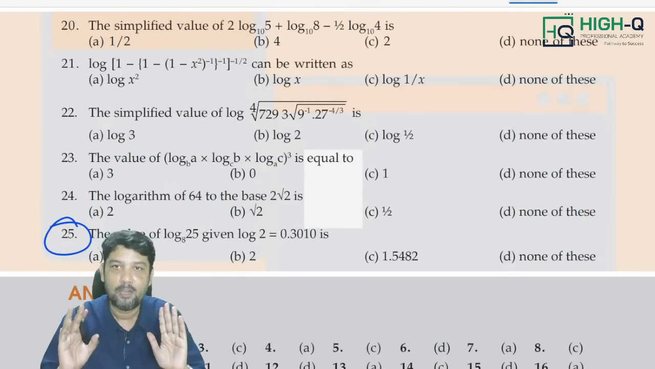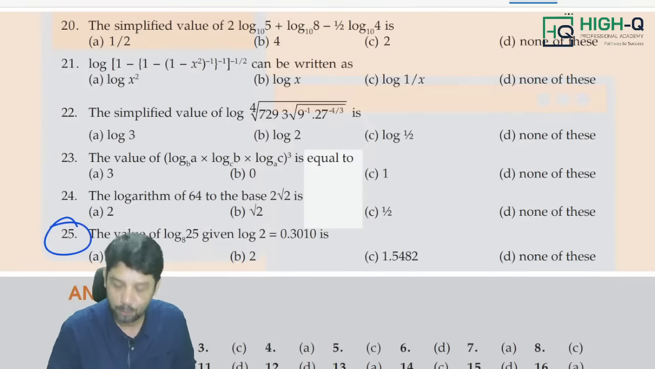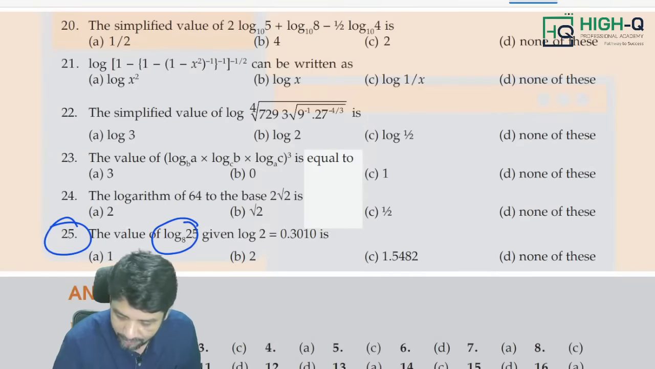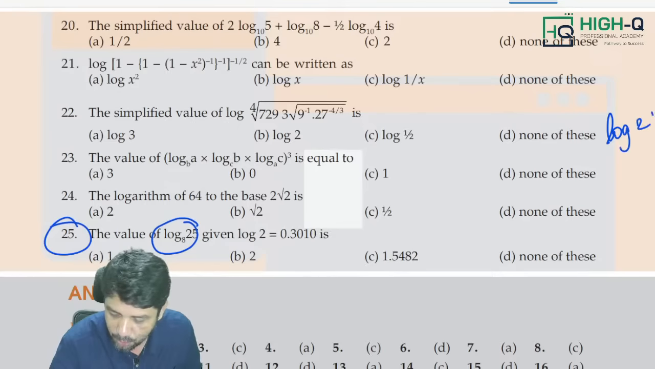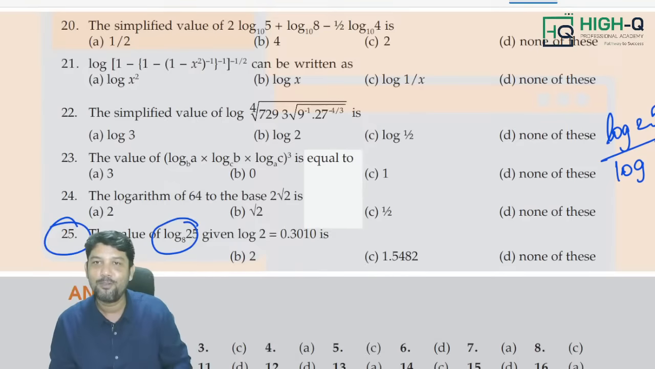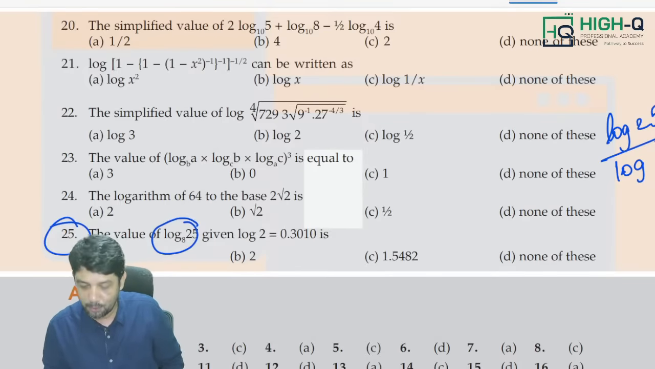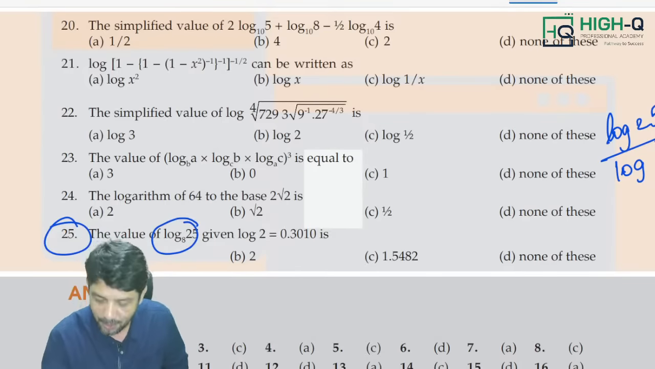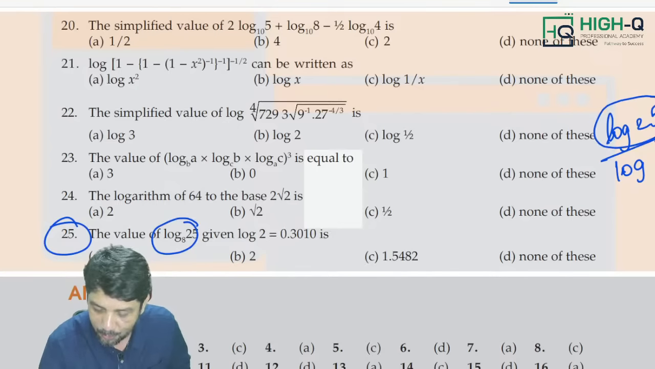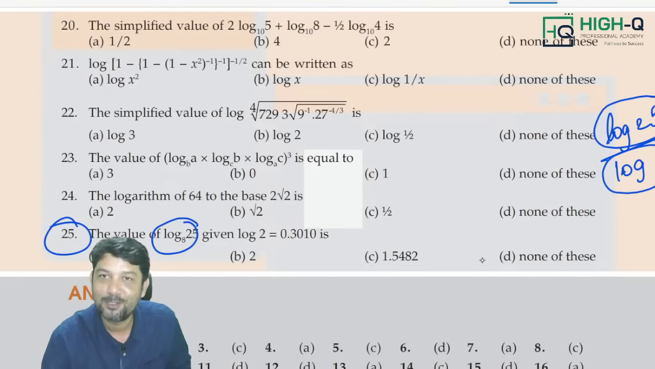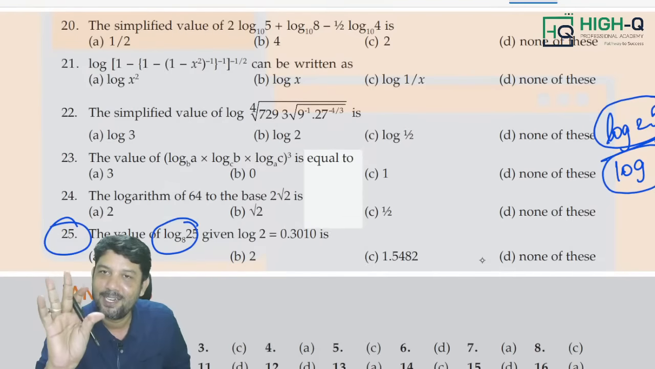But of course, my students, you are not going to do that. What are you going to do? Sir, log 25 to the base 8, I will write it as log 25 by log 8. Sir, you taught me how to find log using a calculator. You will find the value of log 25 using the calculator, find the value of log 8 using the calculator, divide, and you will get the answer.